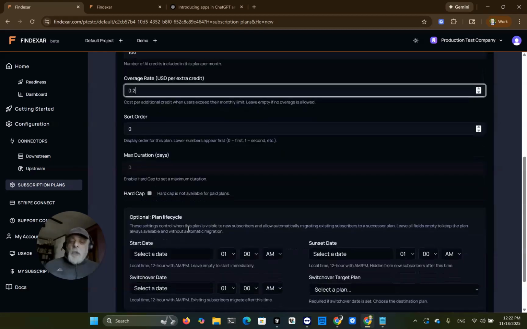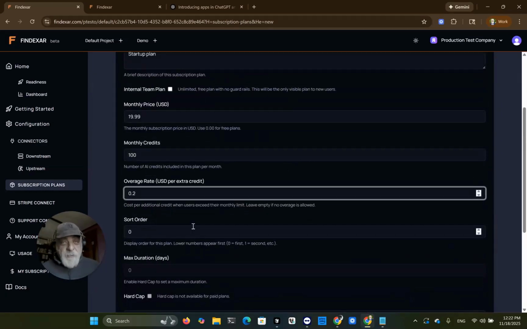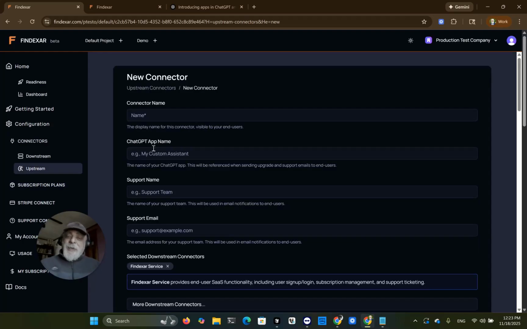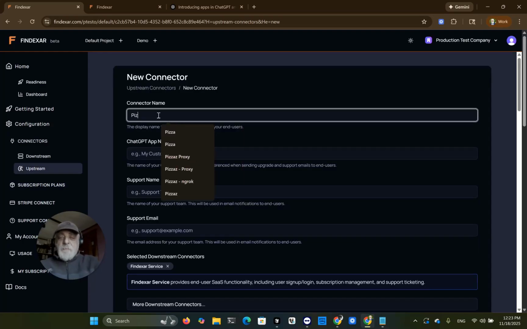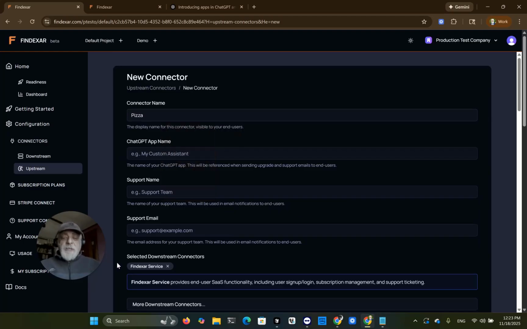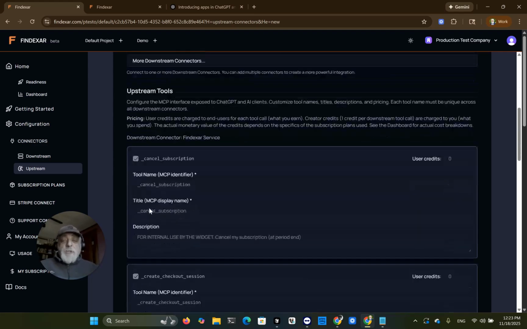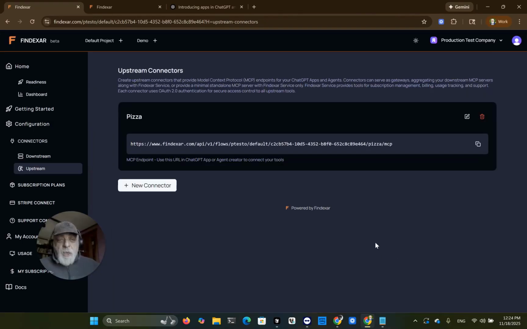And guys, it's up to you to create a business model that works, but we provide the tools to make it easy to see what you're paying to Findexar for each call and what you're getting from the user, making sure that you see profit. You can connect to, like I said, multiple downstream connectors. So we automatically include the Findexar service. This is a special singleton downstream connector that actually implements all the SaaS related functionality. And now we have the endpoint for this upstream connector that we can use directly with ChatGPT.